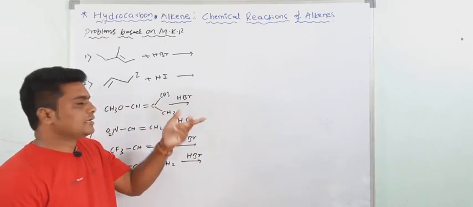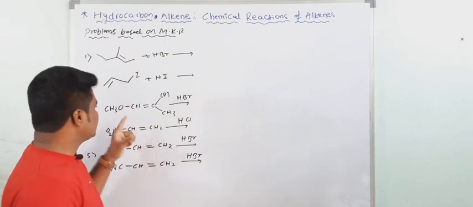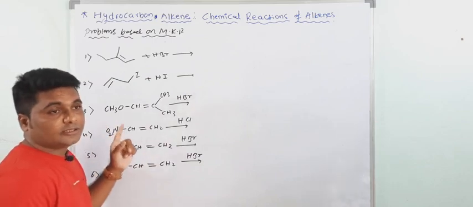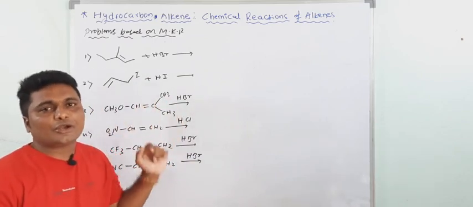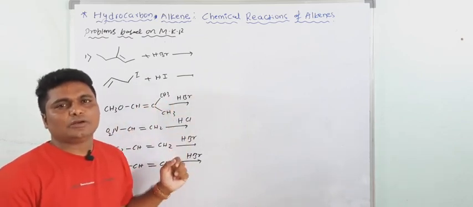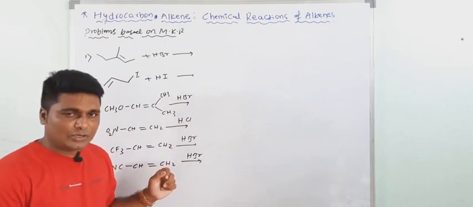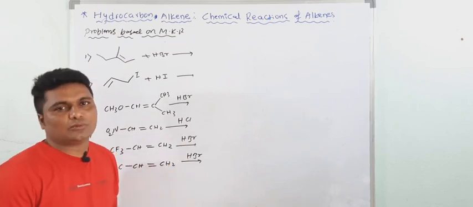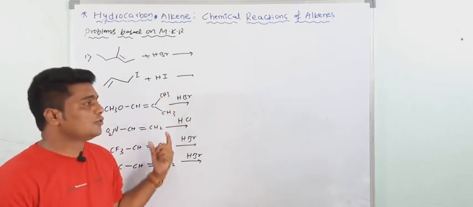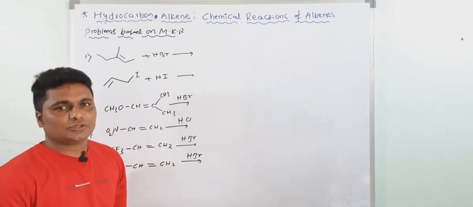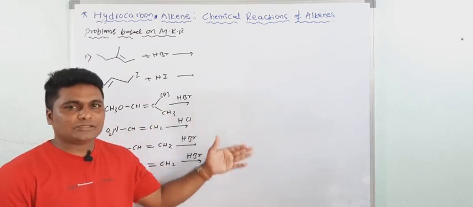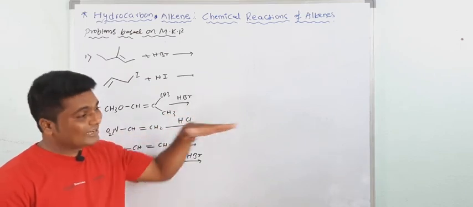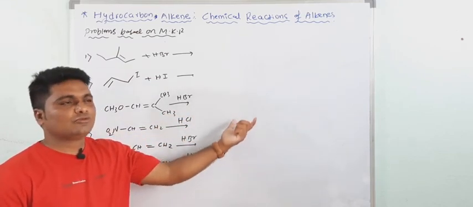Suppose it contains atoms other than carbon, like oxygen, nitrogen, fluorine, heteroatoms, then you cannot use the Markovnikov rule directly. Why? Because we have to see the stability of the carbocation. If you use the direct Markovnikov rule, you will get the wrong product. So in competitive exams, don't use the Markovnikov rule directly to give the answer.